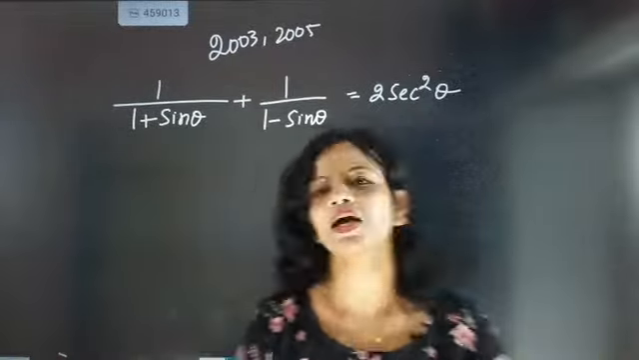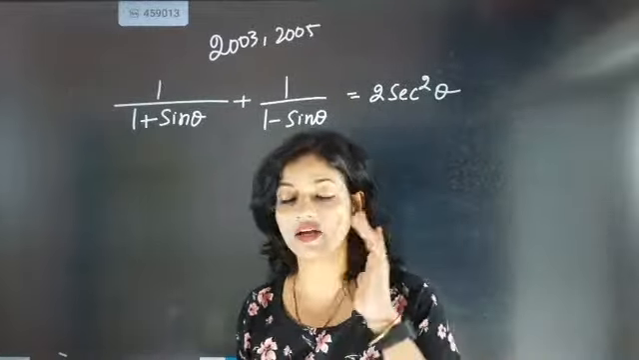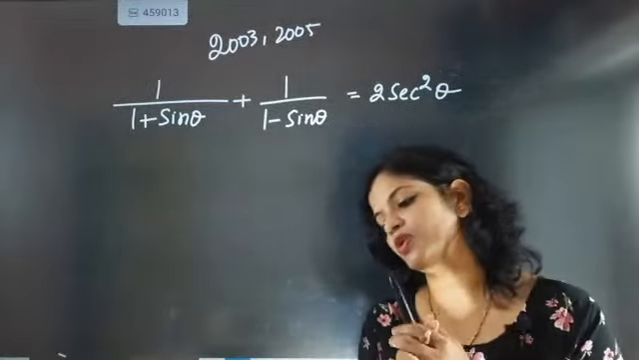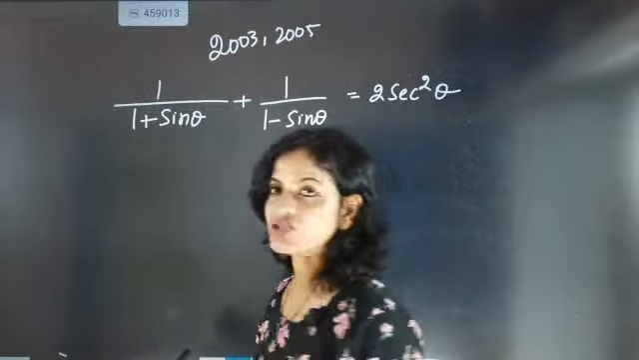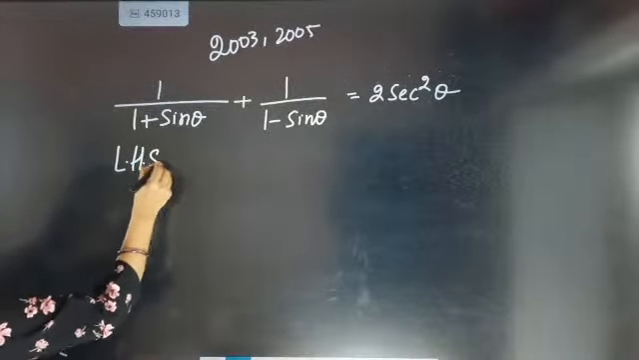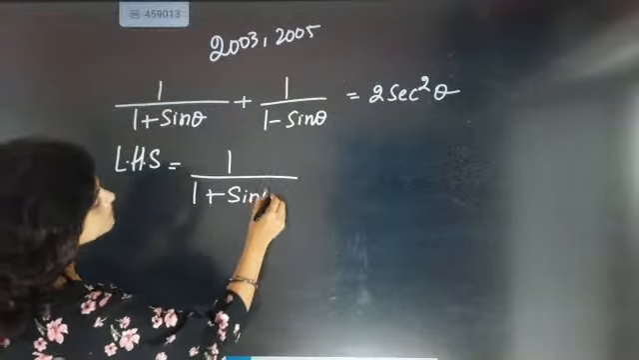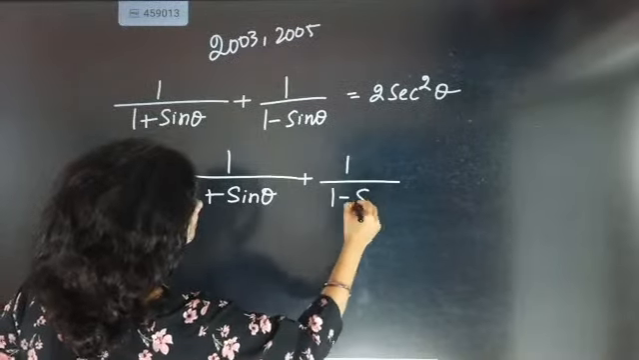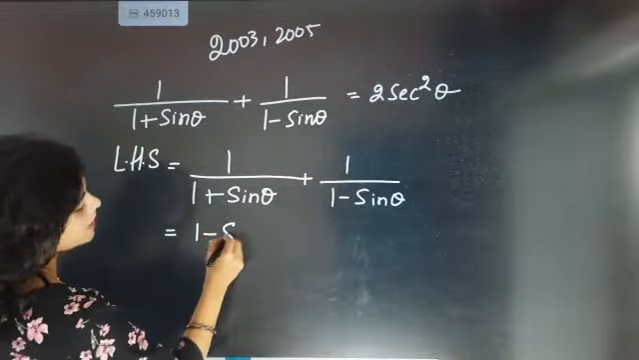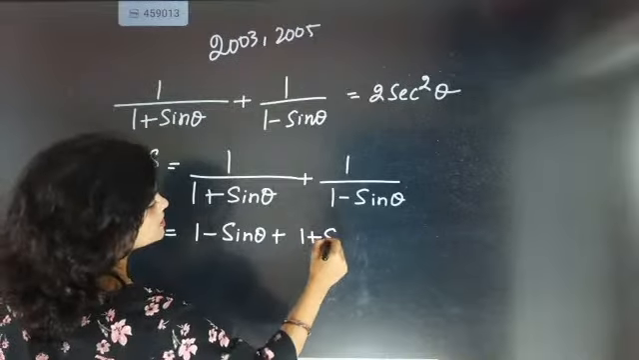Now look here. I am telling you one simple method. Don't do big calculations. Don't start taking LCM. Don't start taking very complex things. Just cross multiplication is enough. Once you do cross multiplication, it will be easy. So first work is take LHS. For these types of questions, first take LHS. When taking LHS, I'll write first the LHS part: 1 plus sine theta plus 1 minus sine theta. Now this 1 and this sine theta will multiply, it will become 1 minus sine theta. And this 1 and this 1 will multiply, it will become 1 plus sine theta.